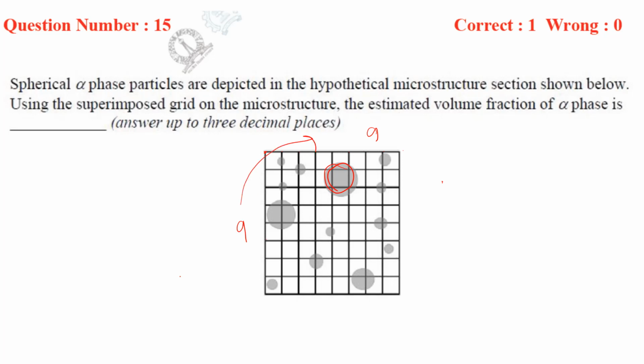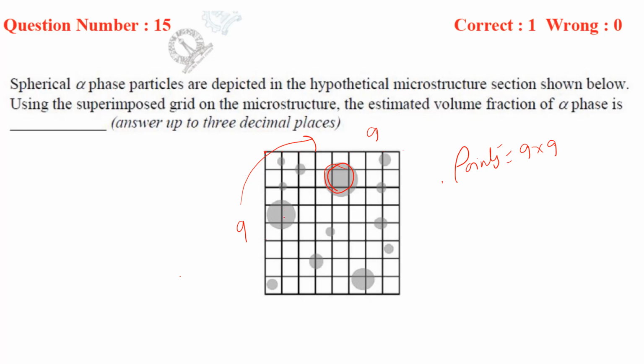So the total number of points will be 9 into 9. Now we need to find the number of points which are directly on the phase, or cutting the phase.